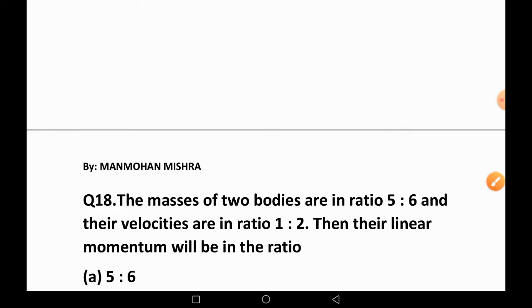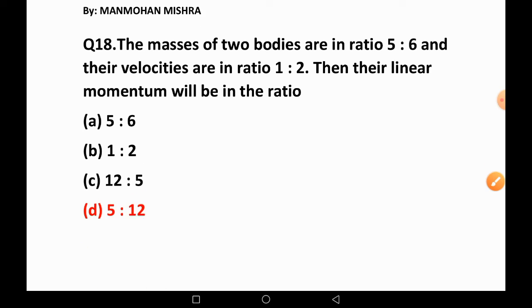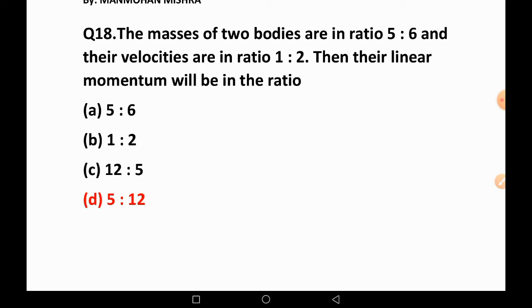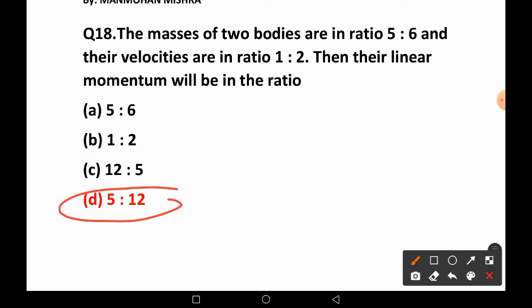Question number 18. The masses of two bodies are in ratio 5:6 and their velocities are in ratio 1:2, then their linear momentum will be 5:12. M1 V1 equal to M2 V2.